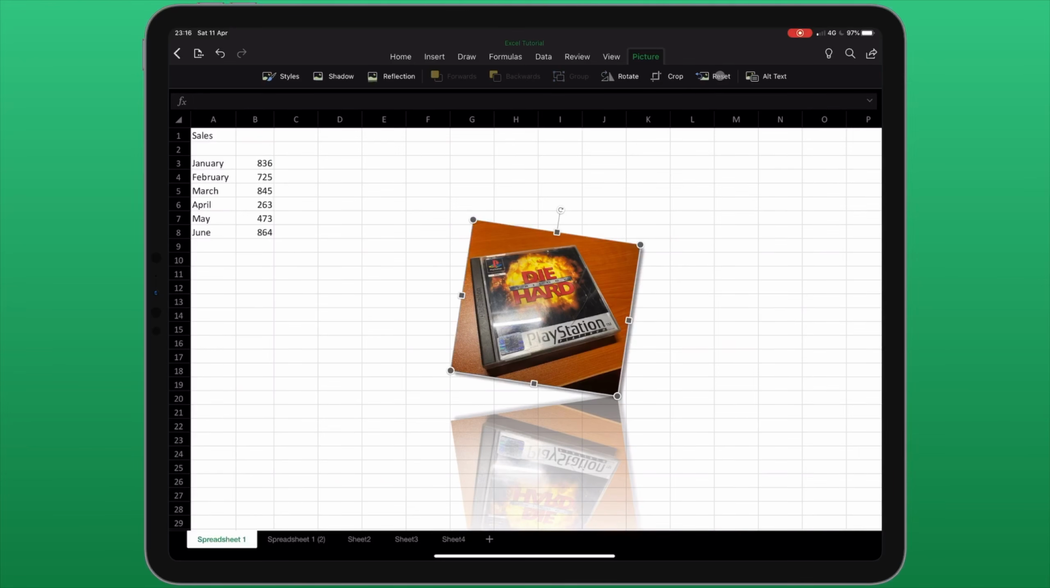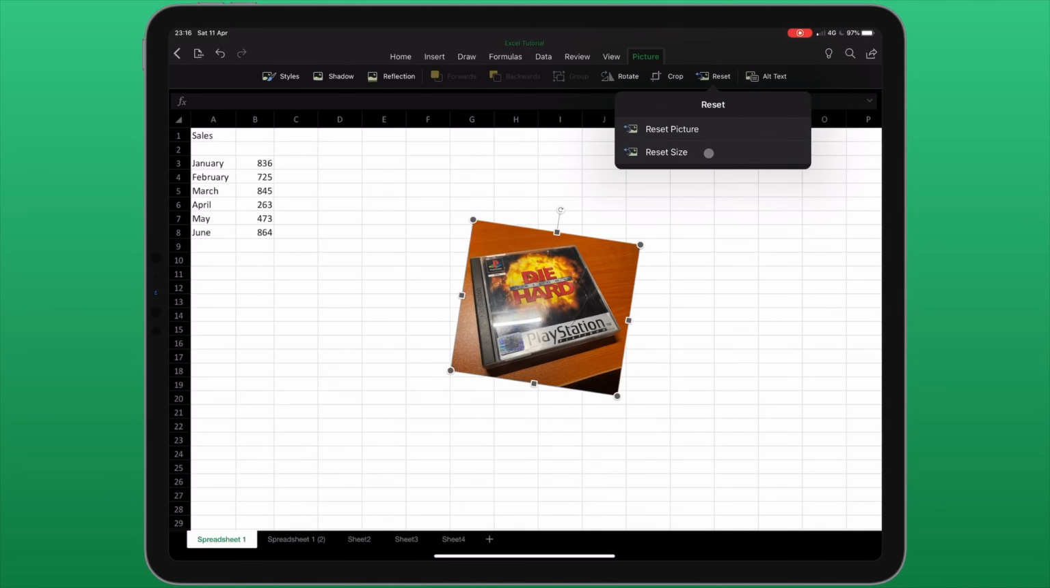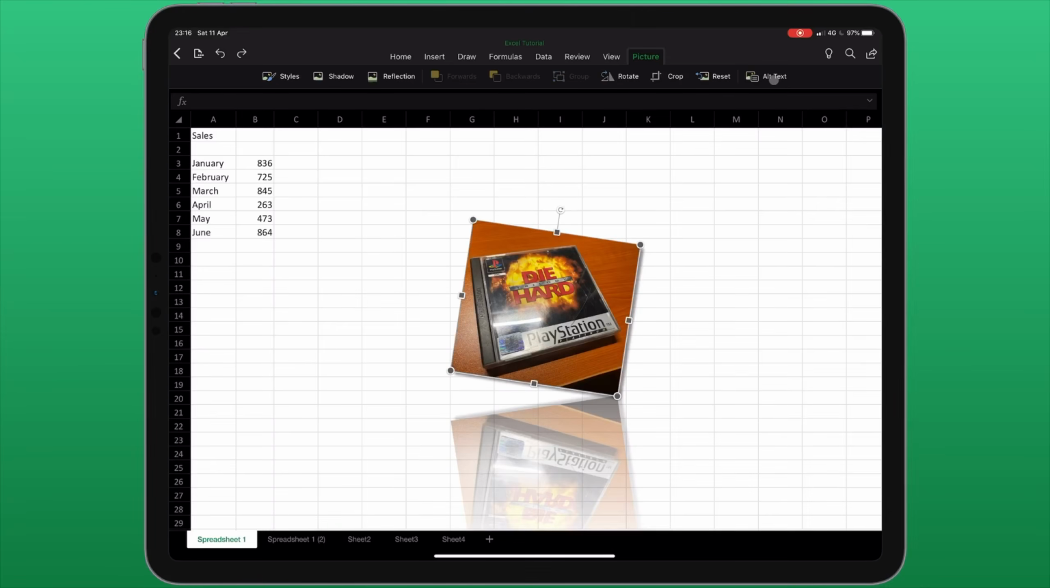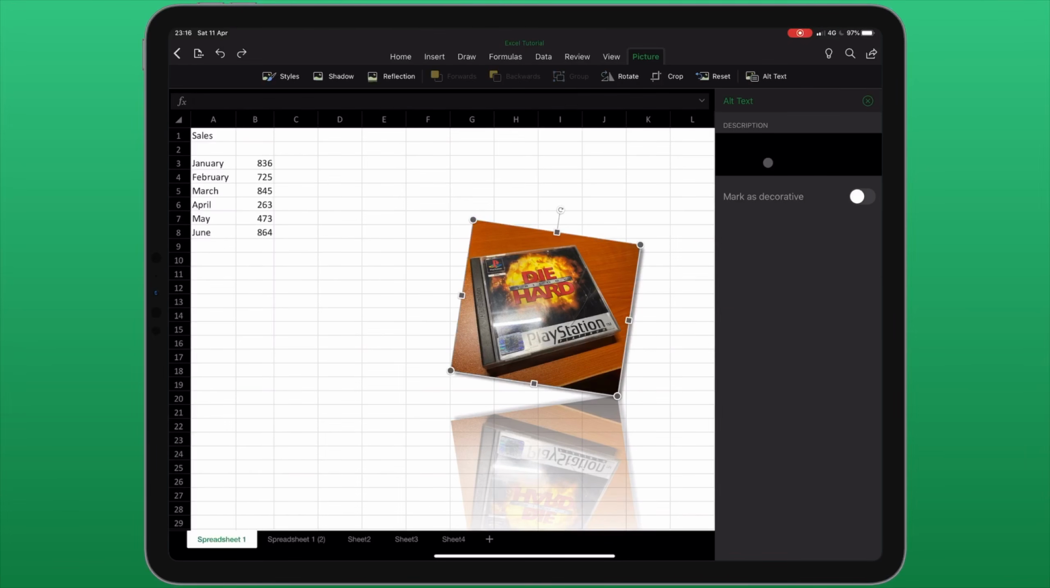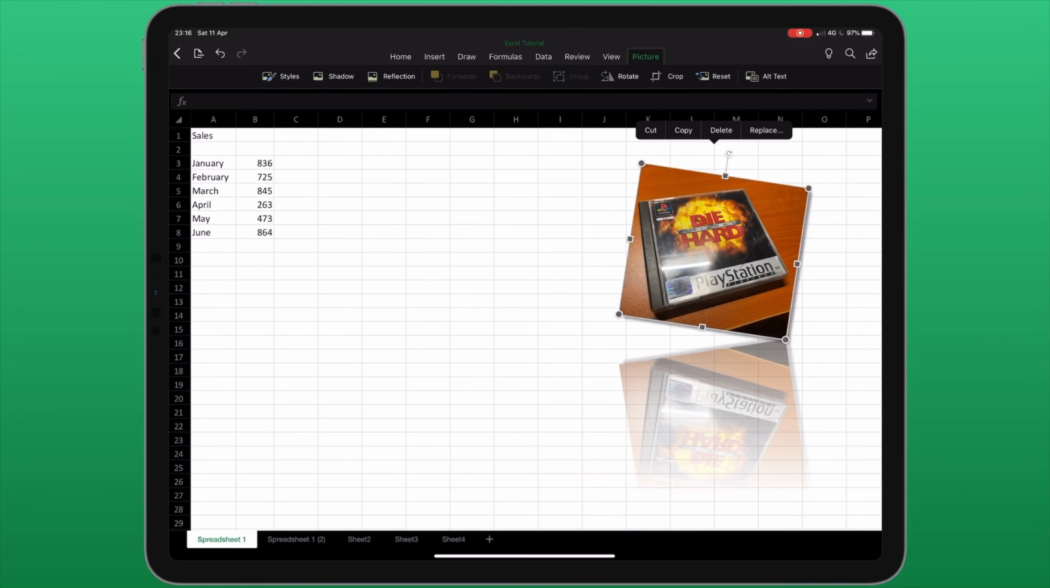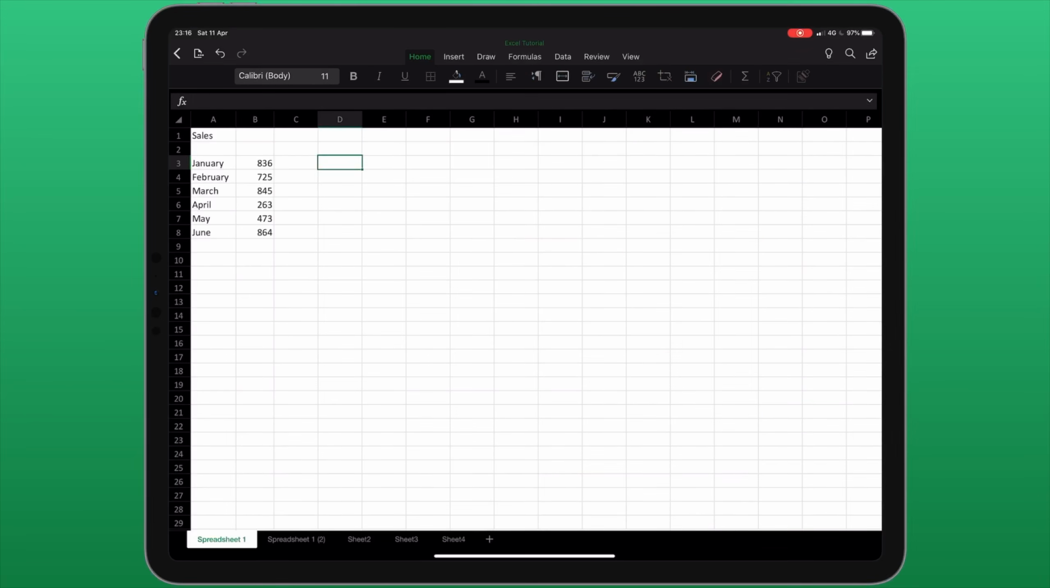The next icon is called Reset. It will allow you to reset the picture and reset its size. And once again, alt text allows me to add a description to this element on the spreadsheet. If I want to delete the image, I can tap once on the image and choose delete. Back on the insert menu, the next icon along is called camera. It allows me to take a picture to insert directly into the spreadsheet.